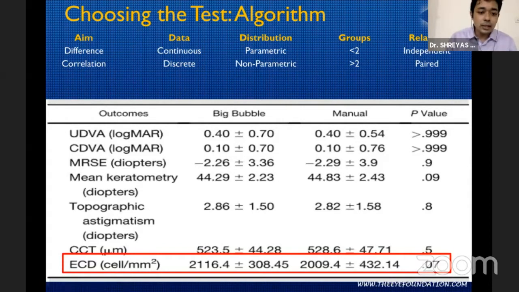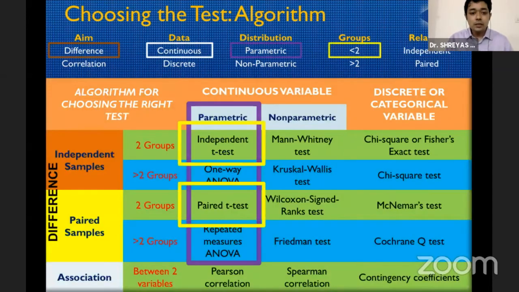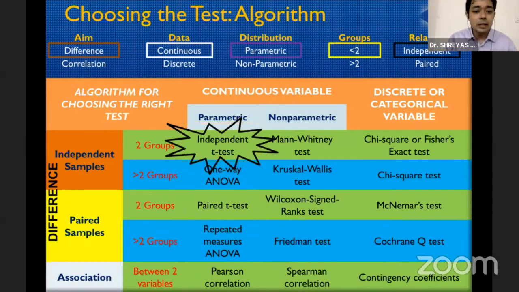So this is an endothelial cell count difference where you're trying to see the difference between big bubble and manual. So here you're trying to locate a difference. The data, obviously, because it's endothelial cell count, is continuous data. This is parametrically distributed by using the test. And you can also see here that this is the mean, this is the standard deviation, and the standard deviation is well below 1/3 of the mean. It's only 2 groups, and the relationship is independent. So by using this, we arrive at the fact that an independent t-test has to be done.